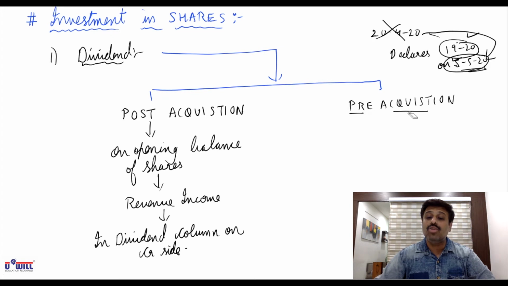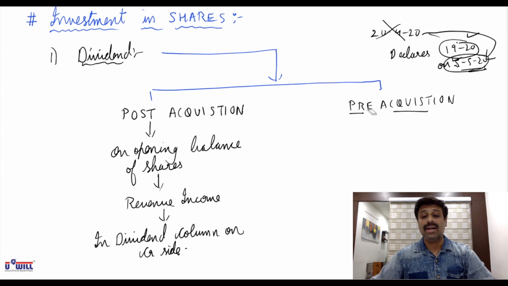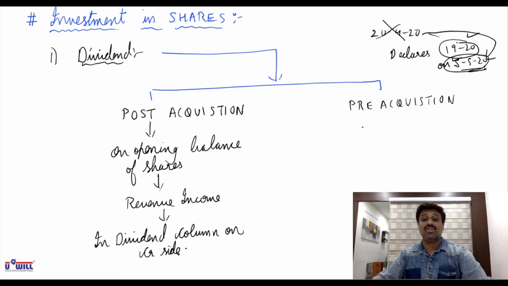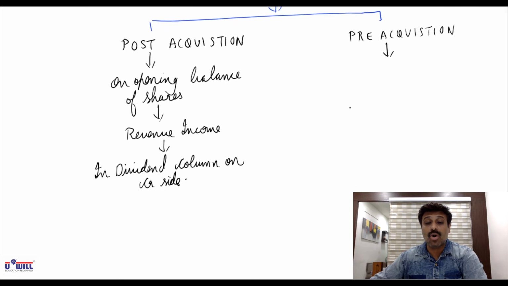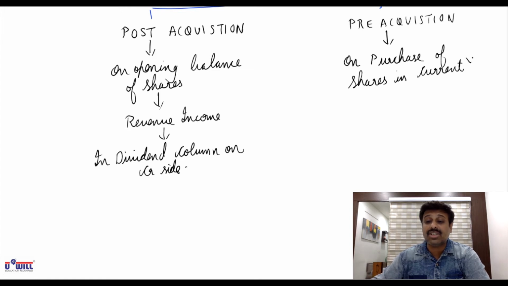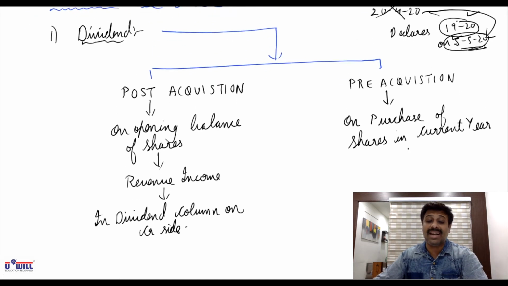Pre-acquisition dividend means you get the dividend for the period before the acquisition of shares. You earn the dividend for the period before the acquisition of shares, means you were not the owner of the company in the last year, still you get the dividend of the last year because you have the shares on the date of dividend. This is called that dividend which you earn on purchase of shares in current year. So if you have purchased any shares in current year, but after you purchase the shares, if company declares the dividend for last year, then you also get dividend of that last year.